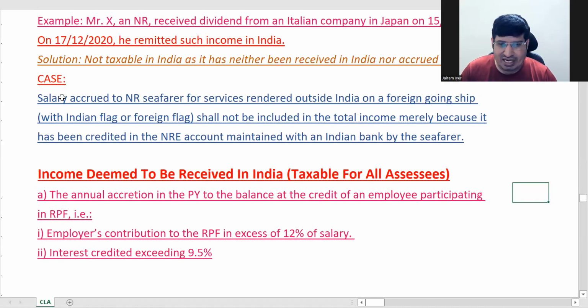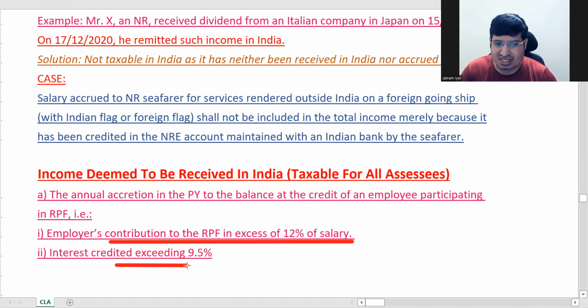For RPF, or recognized provident fund, the employer's contribution in excess of 12% of salary is taxable, and interest exceeding 9.5% is taxable. Whatever is in excess of this has to be brought to tax.